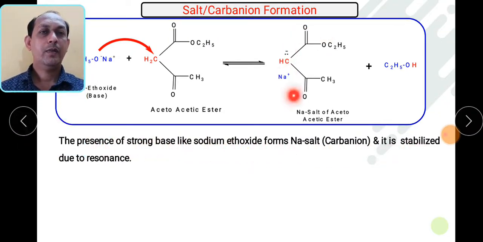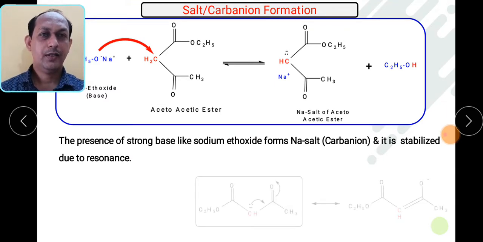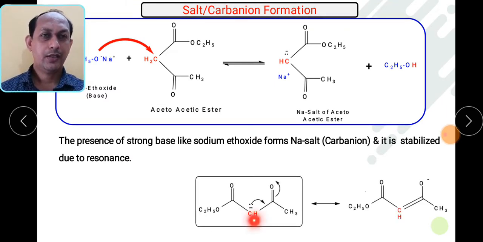Whatever structure is formed, the sodium salt, is very stable, because it gets stabilized because of the resonance effect. So as we know what the resonance effect is, if you see this structure, this structure and this structure are the same structure, only written in a different way.